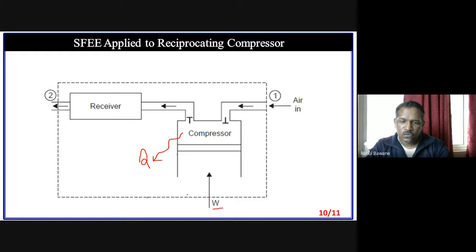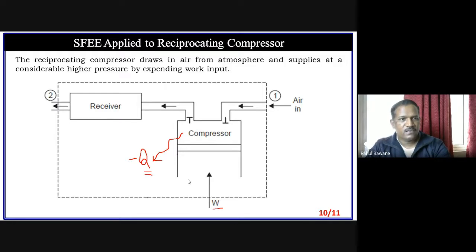Some students say, no sir, when we apply compression work, the gas gets compressed. So along with pressure, temperature also increases, and if our system temperature is increased, there will definitely be some heat rejected from this compressor to the surroundings. So Q will be there. So you can consider that Q. But in that case, Q will be negative. Why? Because we are not supplying heat, we are rejecting heat. But this rejection is not to a condenser, it is directly rejected to the surroundings. So it depends on you whether you are considering Q or not.